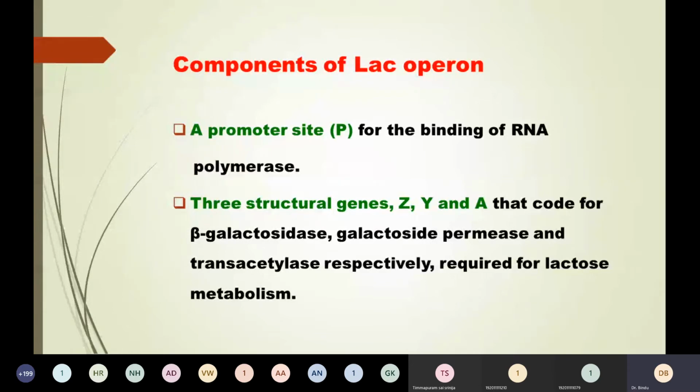Now we know the components. What are the components? The regulatory gene, three sites: the operator site, promoter site, and CAP site, and the last one is the structural genes. So two types of genes, regulatory gene and structural genes, and three sites: operator site, promoter site, and CAP site. Now let us see.